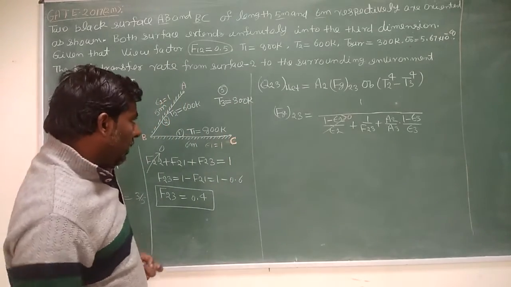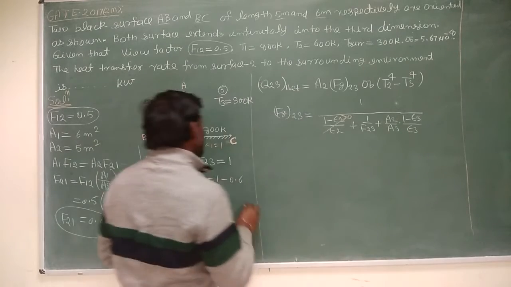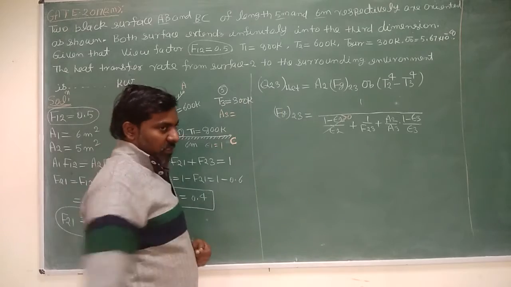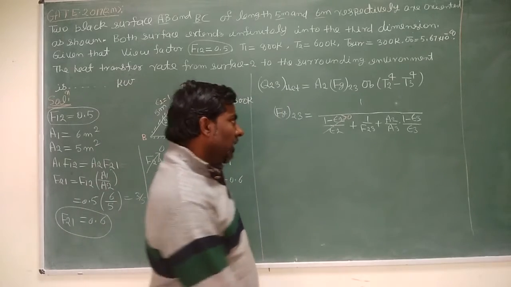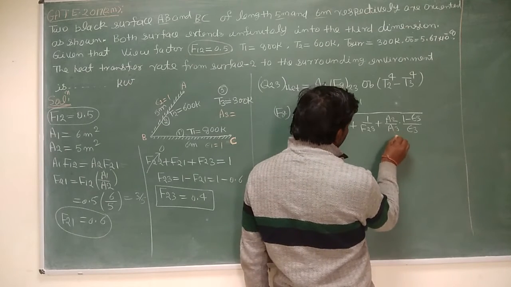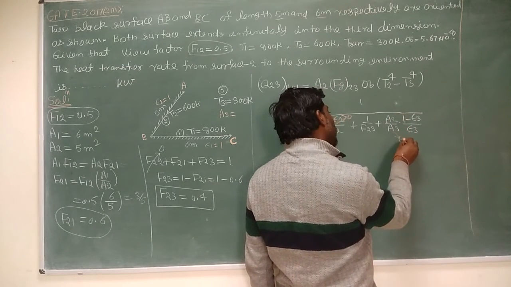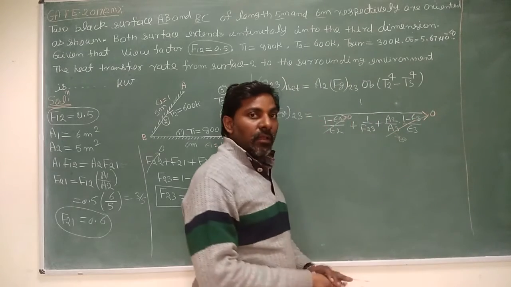Now come to this term. This is your surrounding, and you know that the surrounding is very large, which means its area is very large, tending to infinity. When A3 is tending to infinity, something upon A3 tends to 0.